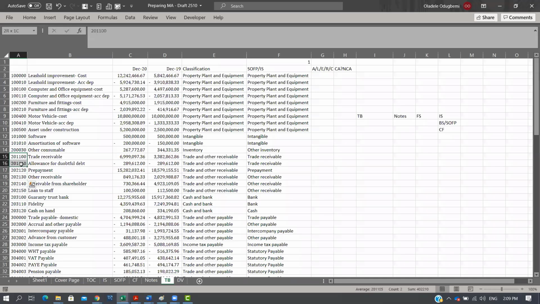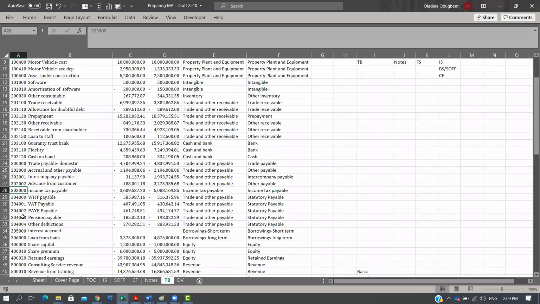201, so trade receivable is 201, trade and other receivable is 202, right? Cash and bank is 203, trade payable is 300, accrual and other payable is 302, tax is 303, statutory payable is 304. So what am I saying in the next sense?